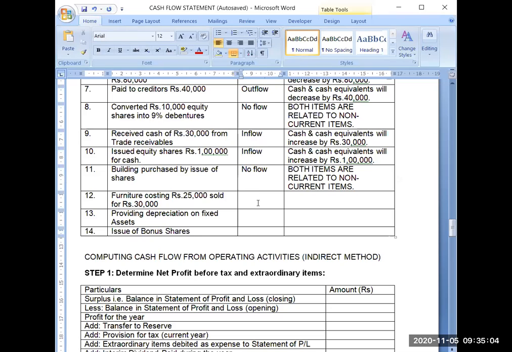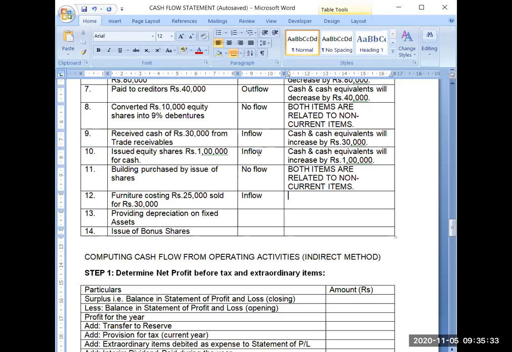And obviously you are getting some money. Whatever cost was there, you may get 20,000, you may get 15,000, whatever you are getting, you are getting in cash. So even if you are selling it at loss or at profit, it doesn't matter. It will be resulting in inflow. So don't get confused with the profit or loss. Ultimately, you are receiving cash and we are concerned here only with whatever cash I am receiving.